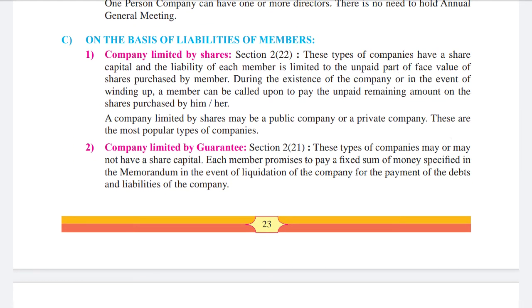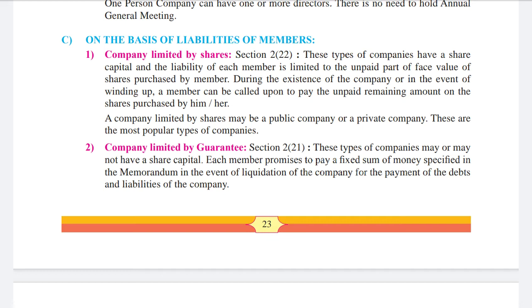On the basis of liabilities of members, then company limited by shares. Section 222. These types of companies have a share capital and the liability of each member is limited to the unpaid part of face value of shares purchased by members.